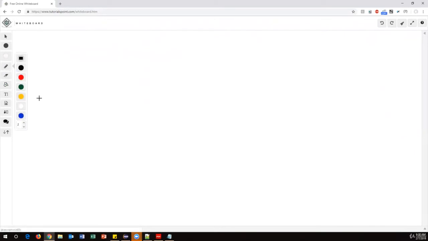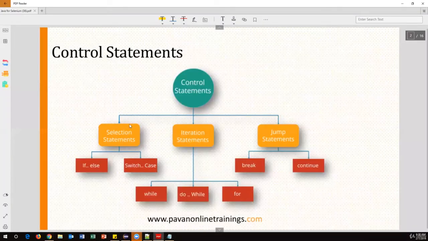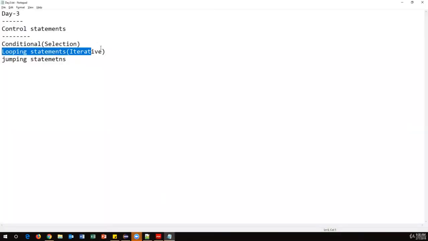Similarly, there are situations where we have to execute the same set of statements multiple times, repetitively. In those cases, we can use the looping statements. So we have conditional or selection statements, looping or iterative statements, and jumping statements to control the execution of your code. Now let us see one by one. First I'll talk about conditional statements.